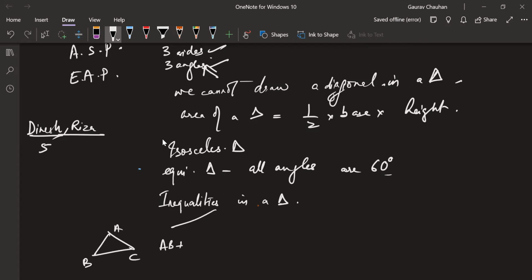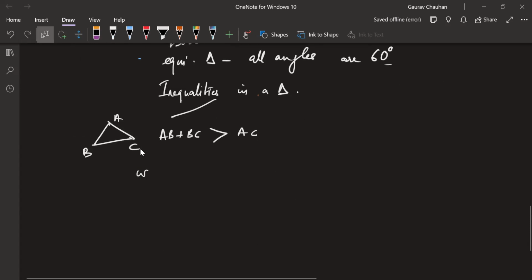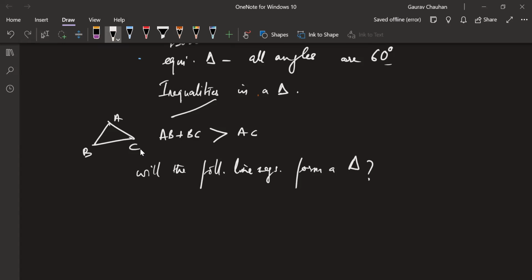If I add any two sides, AB plus BC, it will definitely be greater than the third side, AC. Otherwise, it will not form a triangle. So if someone asks you, will the following line segments form a triangle? If I have AB as 3 centimeter, BC as 3 centimeter, and AC as 7 centimeter, will it form a triangle or not? Anyone? Quickly, yes, Dinesh?